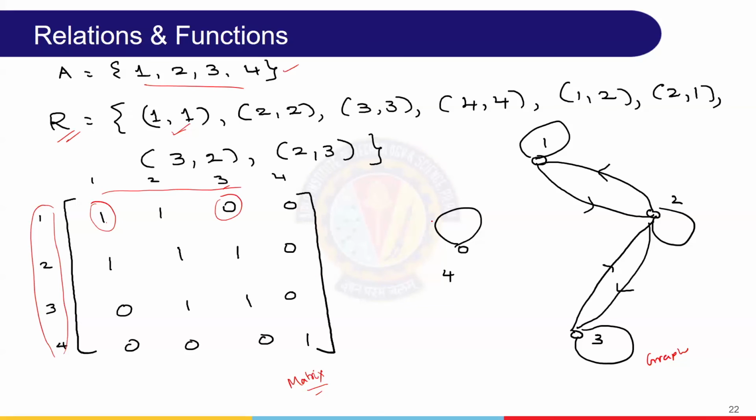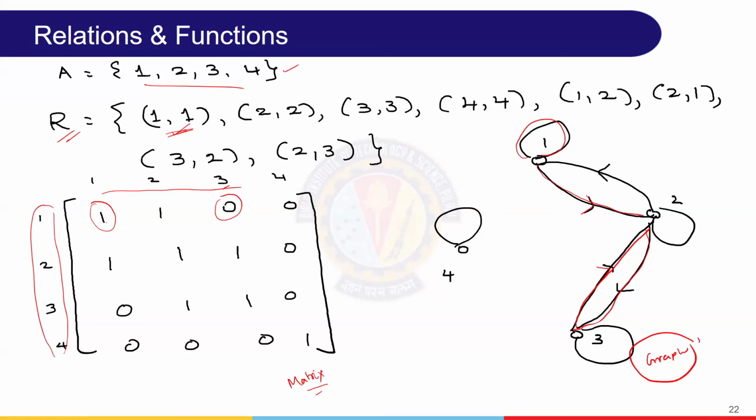Similar to that, there is a Rangoli-like diagram where 1, 2, 3, 4, wherever an entry is there, there exists a relation: 1 comma 1, 1 comma 2, 2 comma 2, 3 comma 3, and so on. So there is an arrow from 1 to 2, 3 to 2. So 2 comma 3 means the opposite. Like this we can write. For a given relation, we can have a matrix as well as its graph representation.